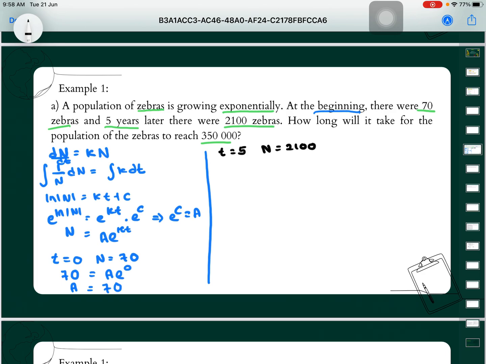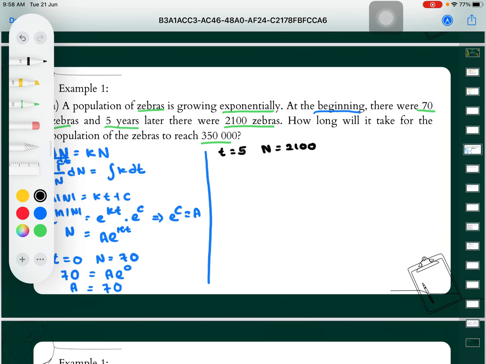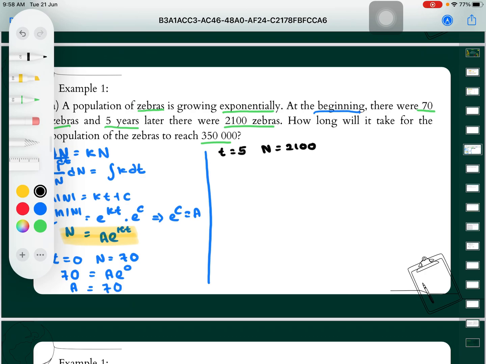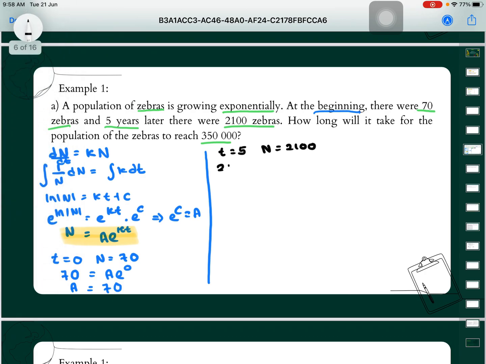When we substitute into the formula N equal to A e to the power of kt, we get 2100 equal to 70, where we found previously that A is equal to 70, times e to the power of k.